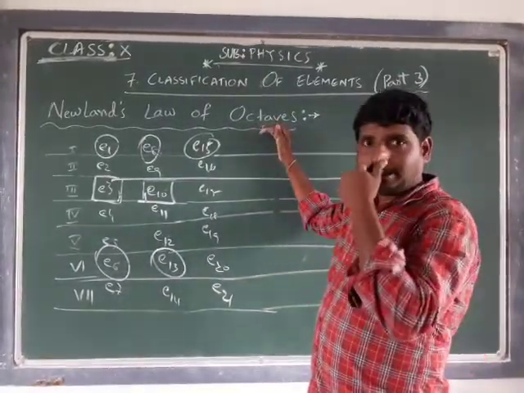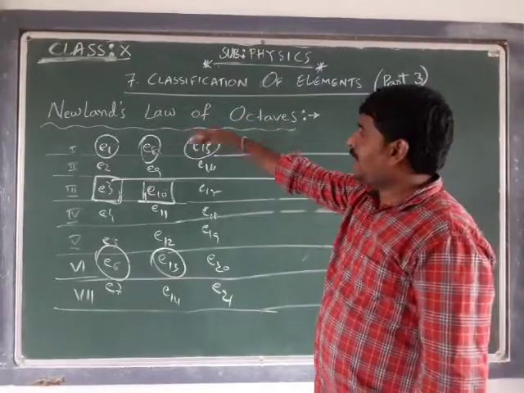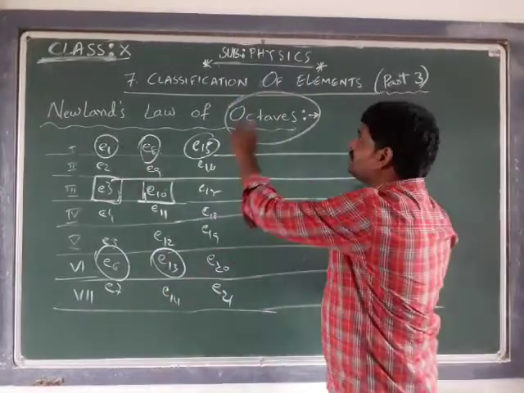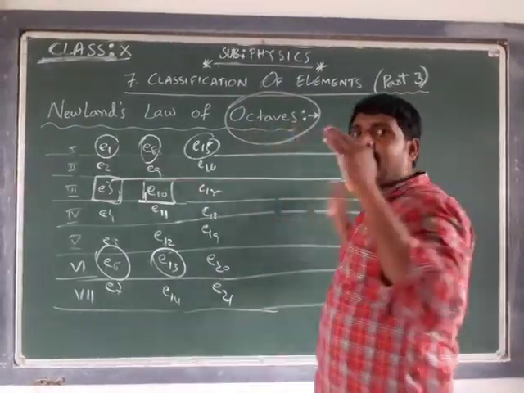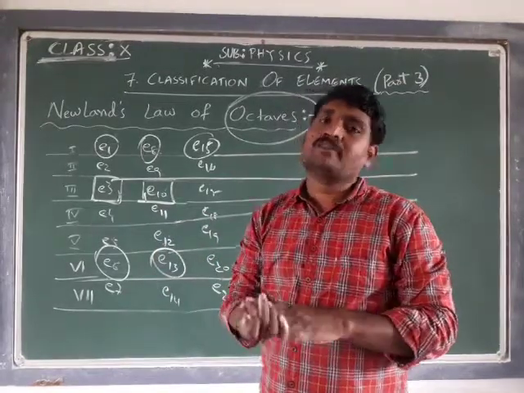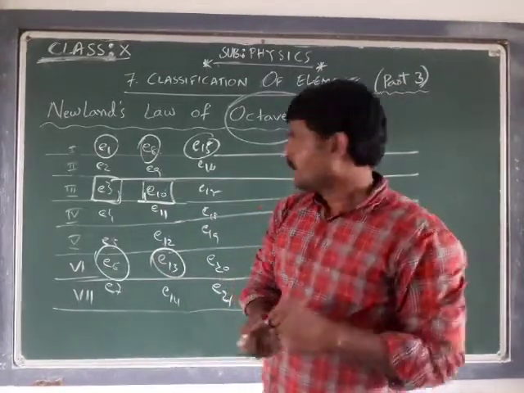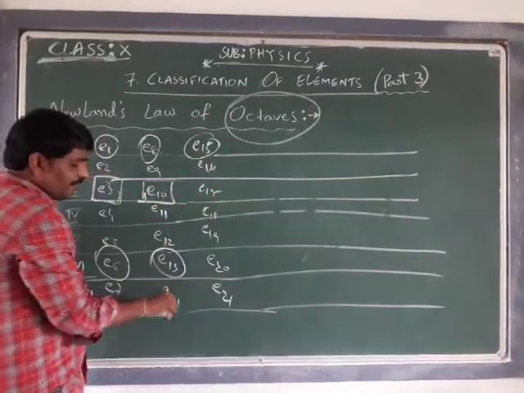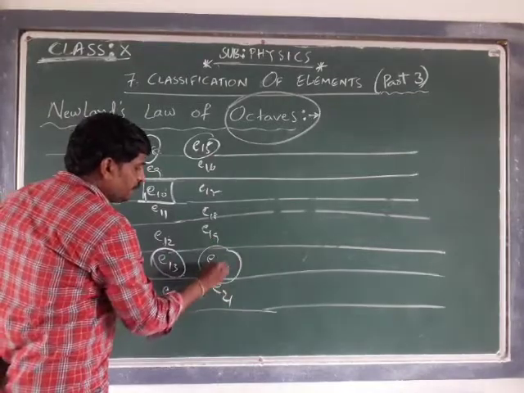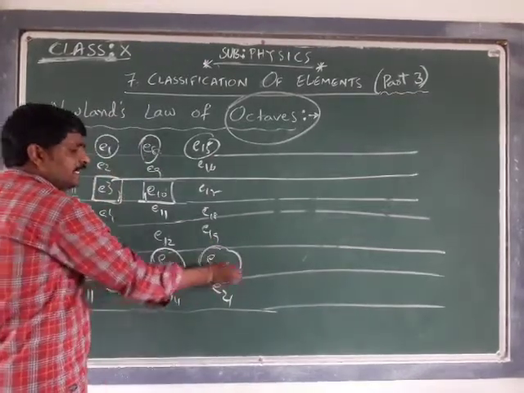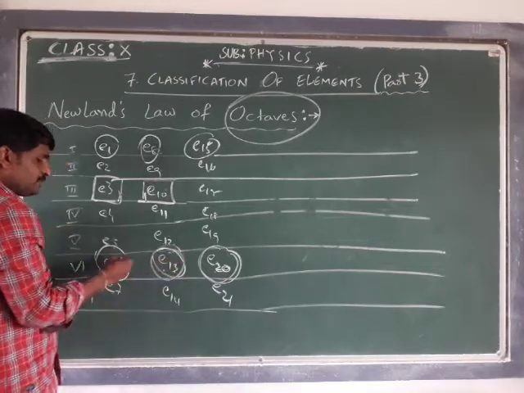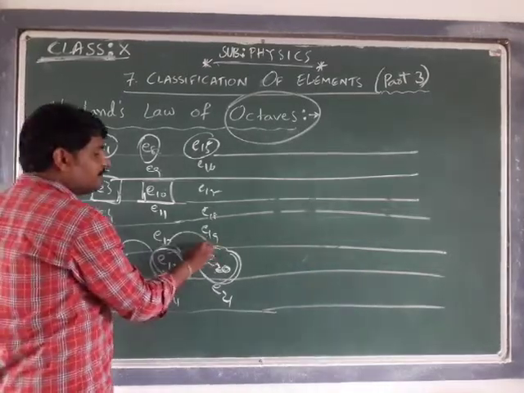Okay, that is the suggestion or law proposed by Newlands, and as every eighth element is repeating the chemical properties, he proposed that as octaves. The 8th element is going to possess the same chemical properties. Suppose E13, after that 8th one, 2, 3, 4, 5, 6, 7, 8, the 8th element, E20, is the same. E20 is the element which is possessing the properties of E6 and E13. Or E13 is the element which is possessing the properties of E6 and E20.